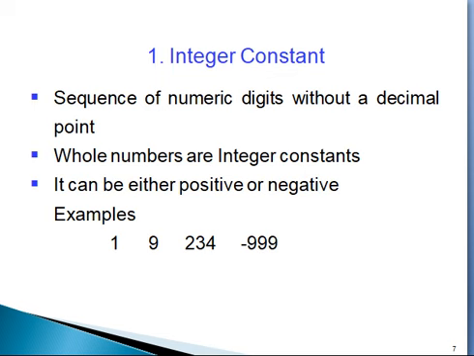Constant means the magnitude is constant, but it may be positive or negative. Example: 1 is a constant, minus 10 is a constant, 234 is a constant, minus 58 is a constant. So these are positive constants, and some are negative constants.